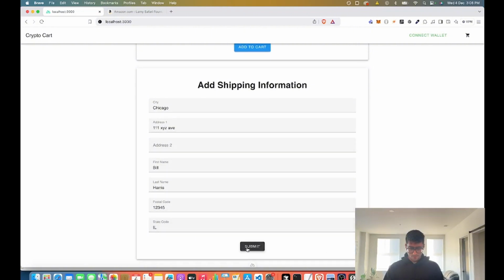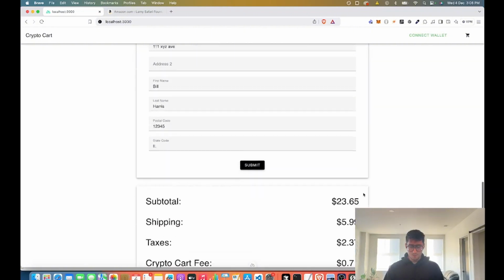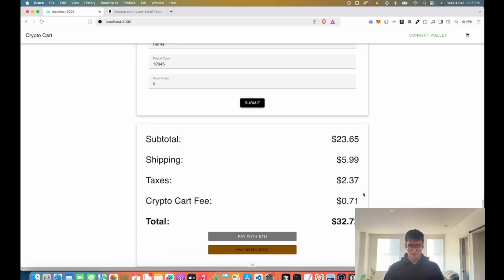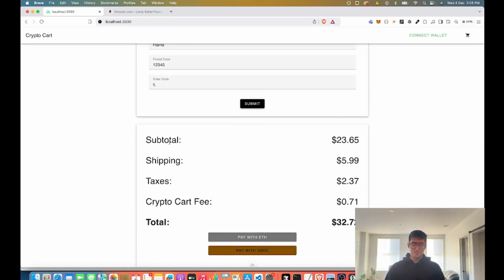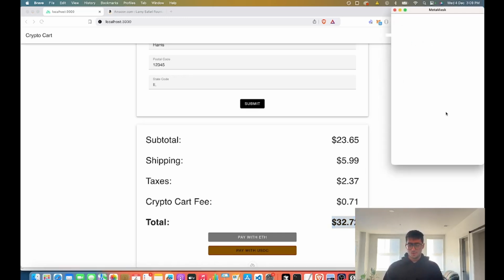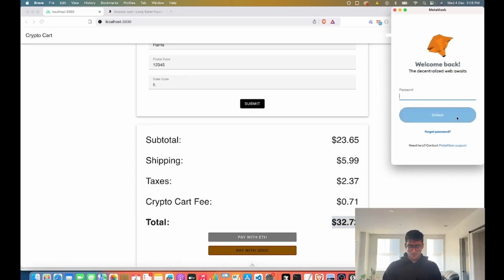So if I go submit, I'm going to get back some information here. So we've got ourselves a subtotal, shipping costs, taxes, and the fee that CryptoCart would take, which is 3%. It's going to give you a grand total and then some payment buttons. Now the reason why these are grayed out is because you have to connect your wallet. So here we go. We're going to go ahead and connect our wallet.